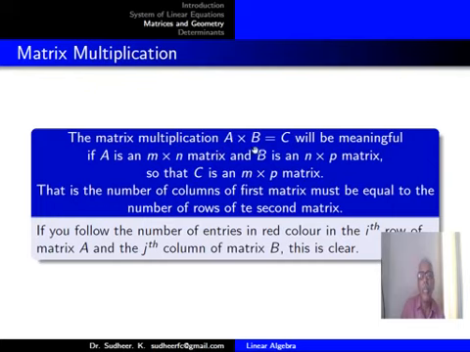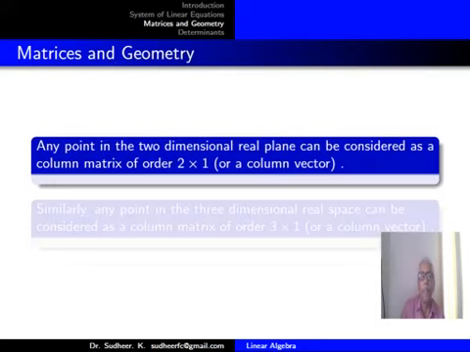The matrix multiplication A times B equal to C will be meaningful if A is an m by n matrix and B is an n by p matrix, so that C is an m by p matrix. That is, the number of columns of the first matrix should be equal to the number of rows of the second matrix. If you follow the number of entries in the red ith row and the red jth column of the matrix B, you will find this very clear.